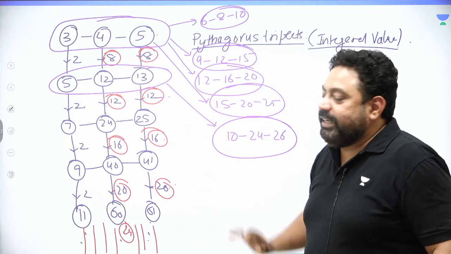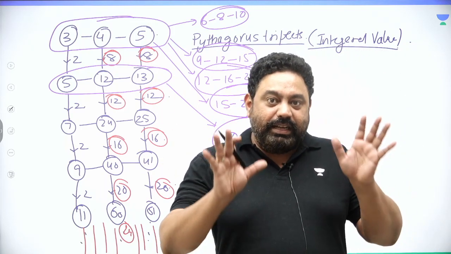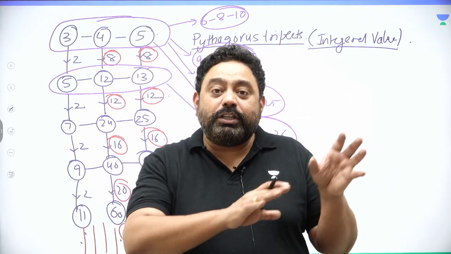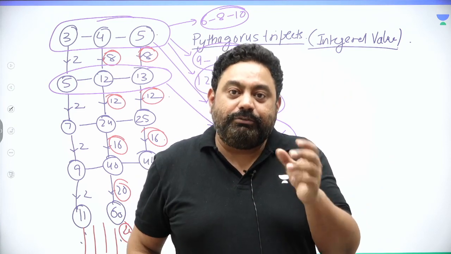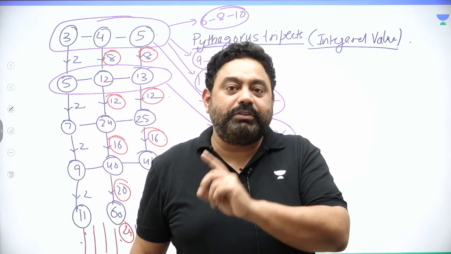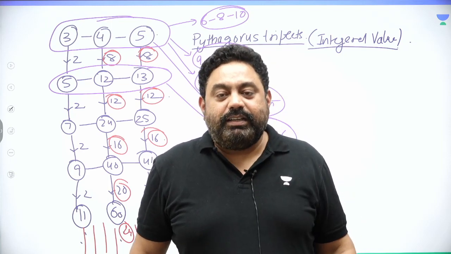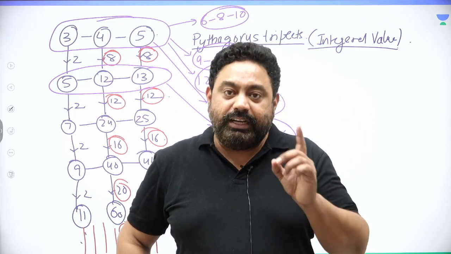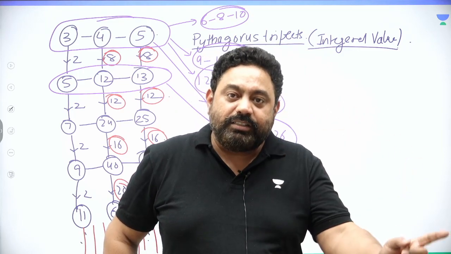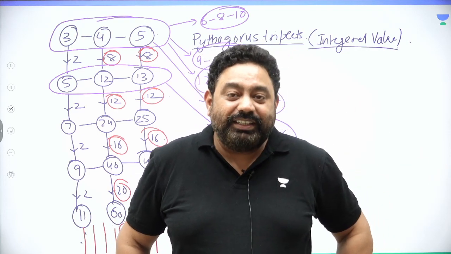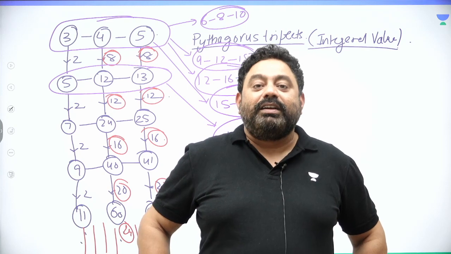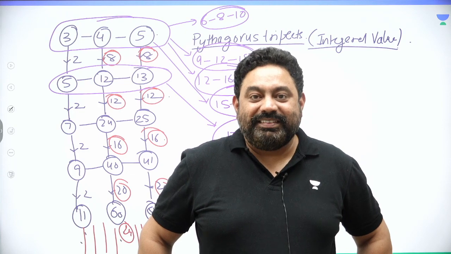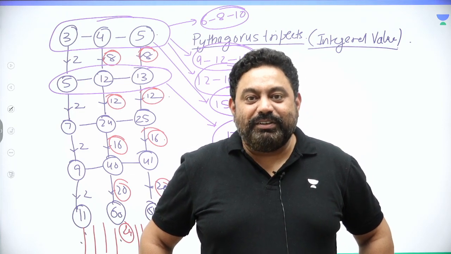The two questions that arise in your mind, sir: these are those Pythagorean triplets which are starting with an odd number, the smallest possible odd number. 3, 4, 5: 3 is the smallest out of 3, 4, 5, and 3 is odd. Similarly, check out 5, 12, 13. Out of 5, 12, and 13, 5 is odd and 5 is the smallest. So don't you think there would be a Pythagorean triangle starting with the smallest even number as well? Yes, one question which is genuinely good, right?